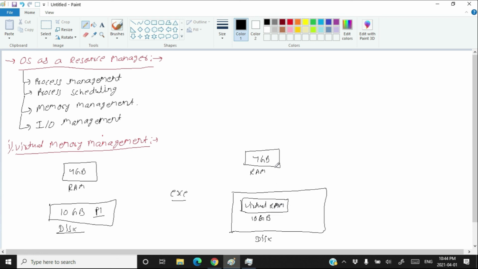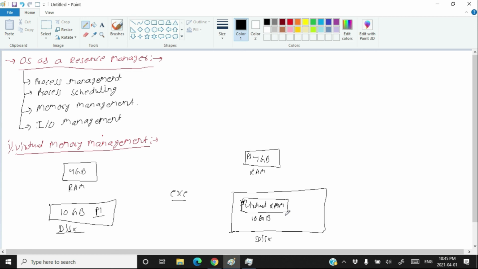The idea is that if process P1 has to be executed, then P1 will be taken from the virtual memory to the actual memory. And suppose process P2 here is not going to be executed, or is less likely to be executed, then P2 will move from the RAM to the virtual RAM. So the processes which are currently executing will be on the RAM, and the processes whose probability of execution is less will be moved down to the virtual RAM on the disk. The program stays in the virtual RAM just like the alive zombie, and that's it.